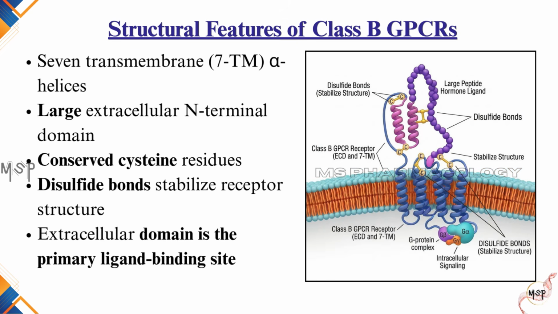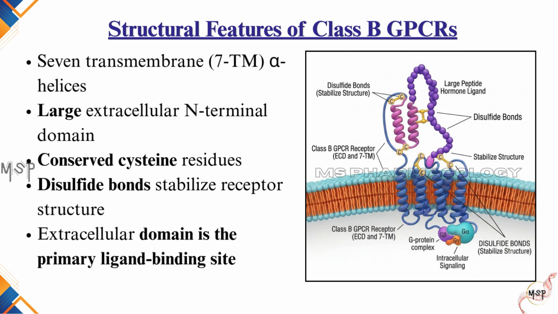Let us first examine their structural features. Like all GPCRs, Class B receptors possess 7-transmembrane alpha helices. However, their most distinctive feature is a large extracellular N-terminal domain, which is considerably larger than that of Class A receptors. This extracellular domain contains several conserved cysteine residues that form disulfide bonds, helping to stabilize the receptor's three-dimensional structure. Unlike Class A receptors, where the ligand-binding pocket lies mainly within the transmembrane bundle, the extracellular domain of Class B receptors serves as the primary site for peptide hormone recognition.